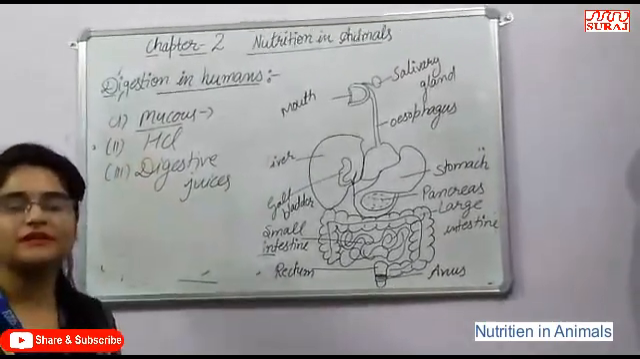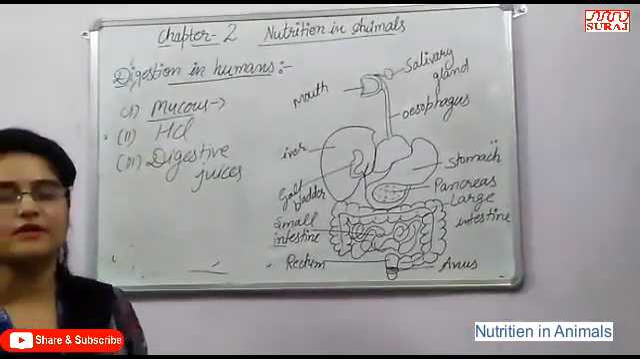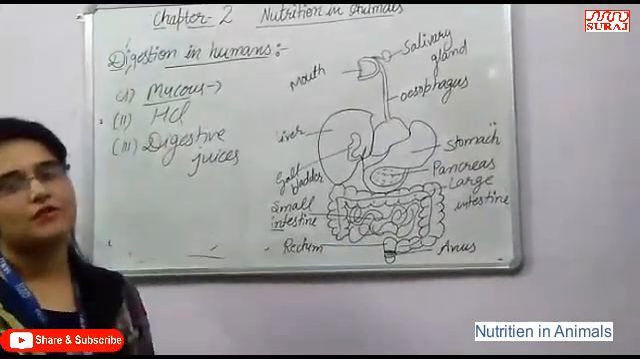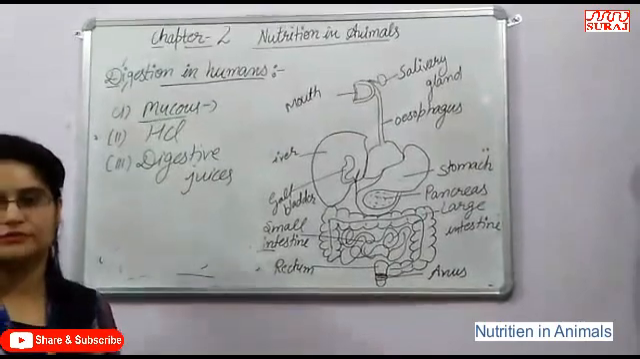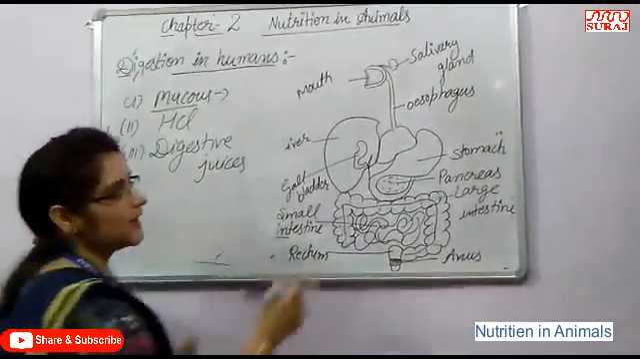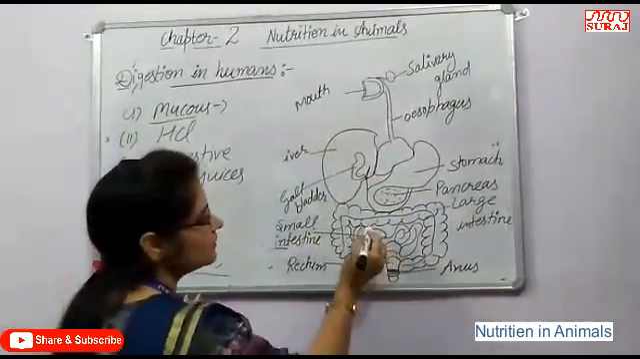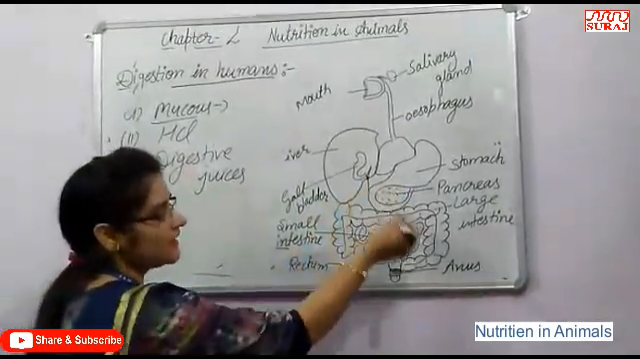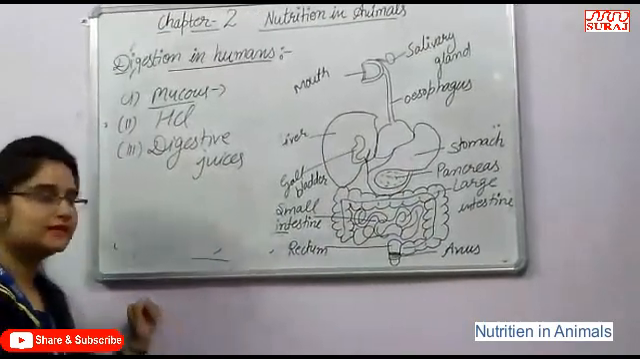HCl helps in killing the bacteria that enter along with our food, and digestive juices help in the further digestion of the food. It mainly digests the protein into simpler forms. Then the partially digested food is transferred from the stomach into the small intestine.